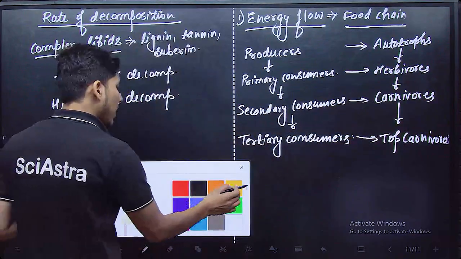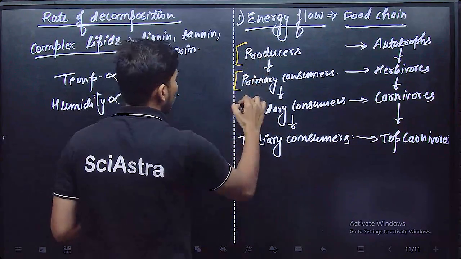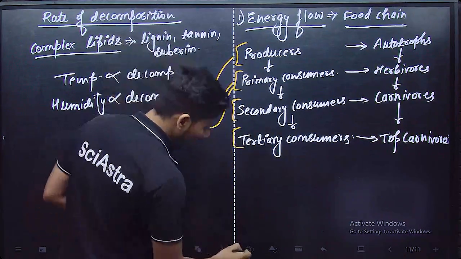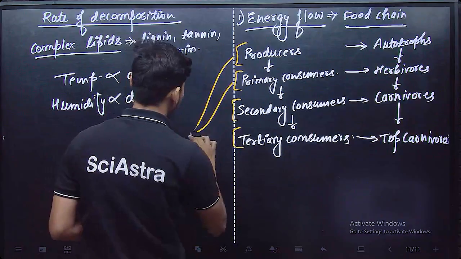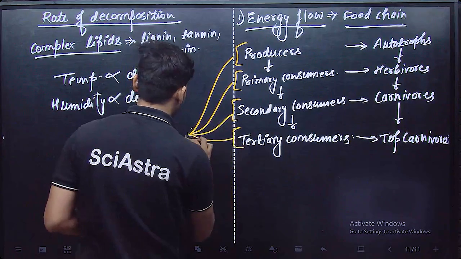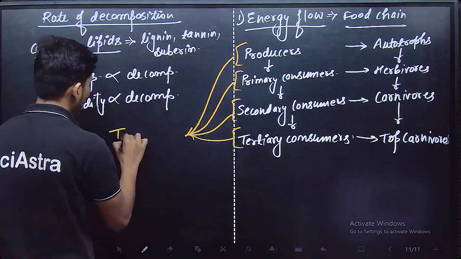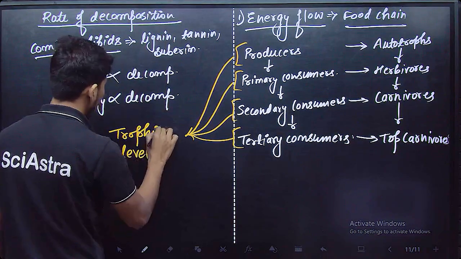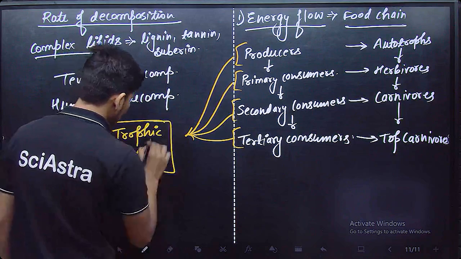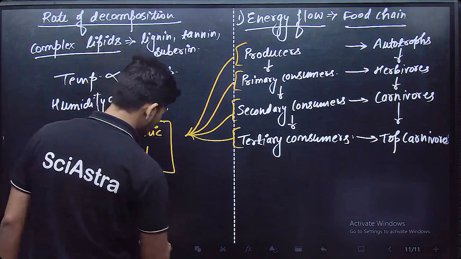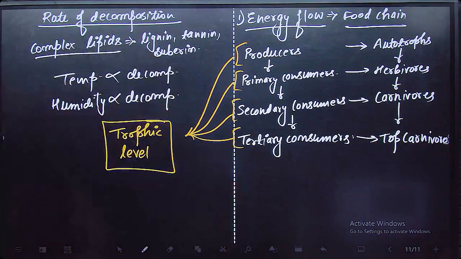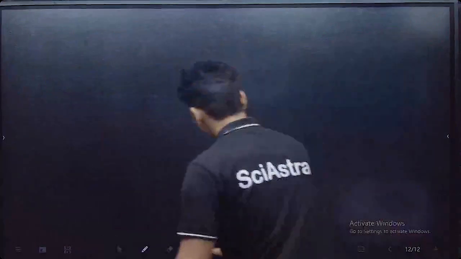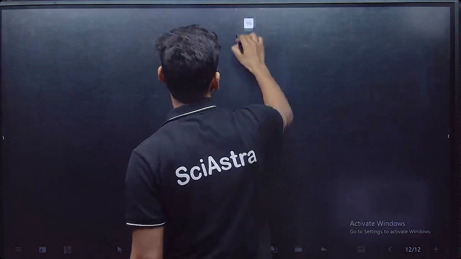So each level of organisms forms a trophic level. Each level is known as a trophic level. Okay, clear? This should be clear to all of you. Now, the food chain looks like this, but there are two types of food chain.